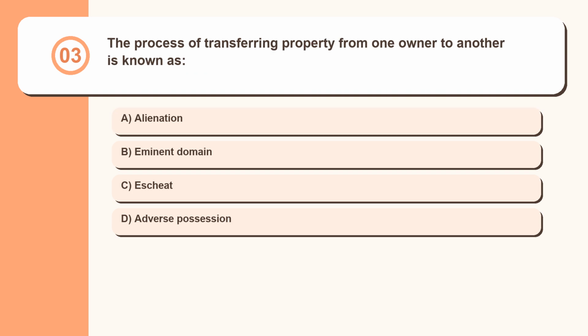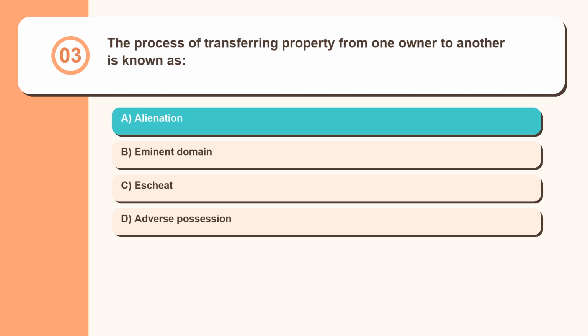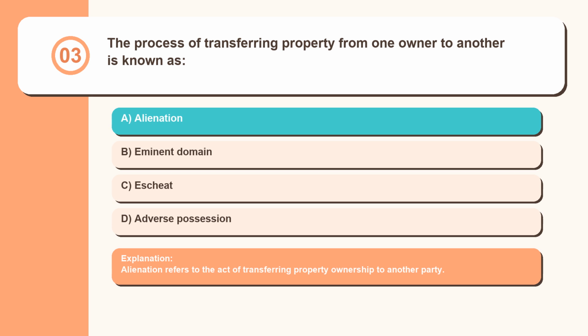Question 3. The process of transferring property from one owner to another is known as alienation, eminent domain, escheat, adverse possession. Alienation refers to the act of transferring property ownership to another party.